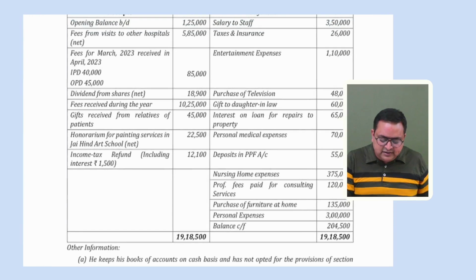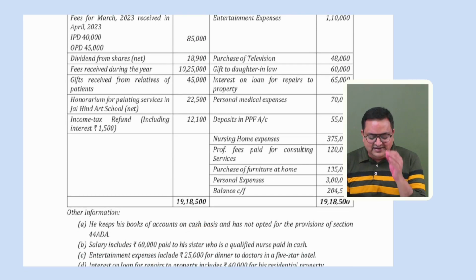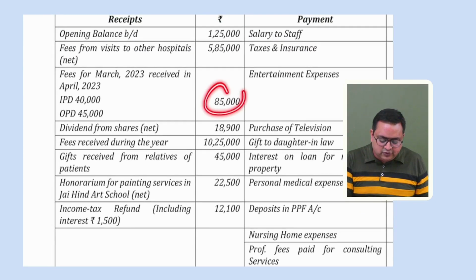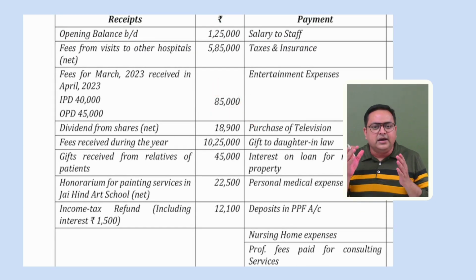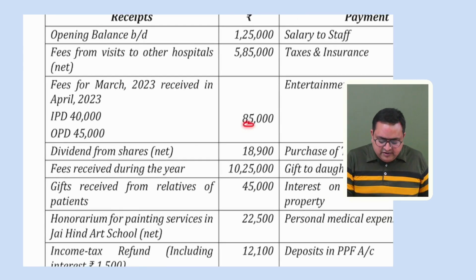In that case, this income would not form part of this year, right? But here it is particularly mentioned that he is maintaining the accounts on cash basis. So you will be taking this amount also into the income related to this year, right? Okay. They have given a bifurcation also. This 40,000 is related to IPD, 45,000 rupees is related to OPD. You don't have to take this into consideration because 85,000 rupees is the total amount which he has received.